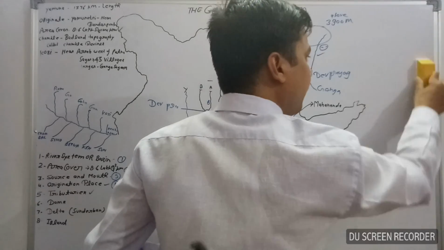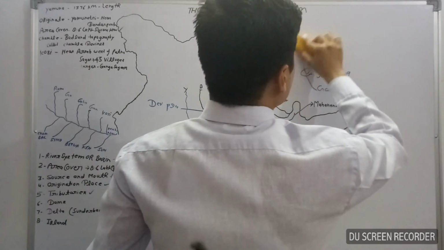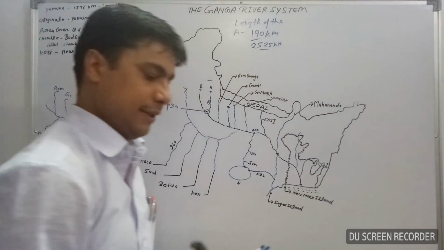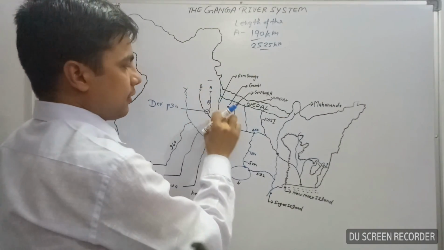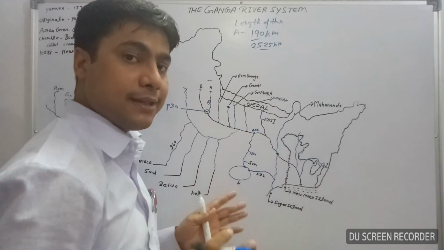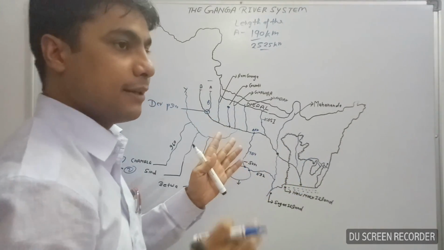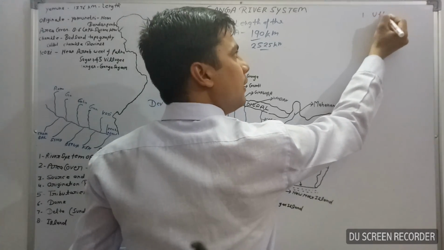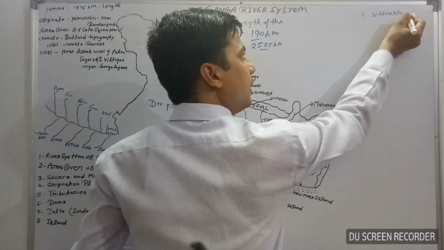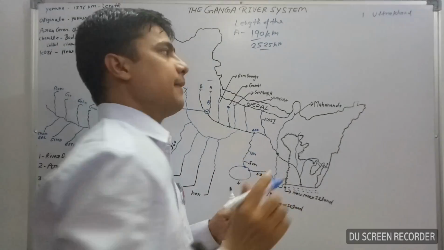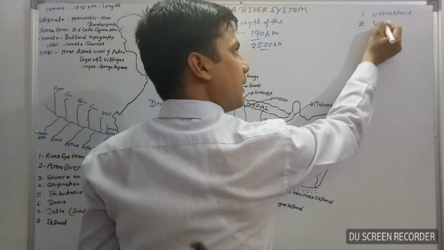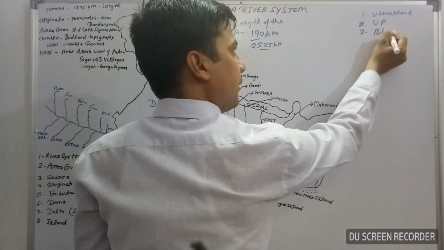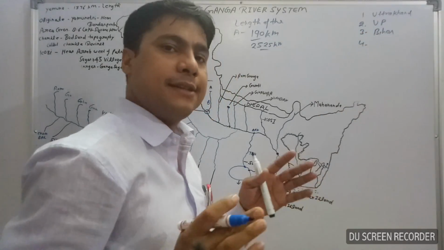And the second important question is this: how many states does the Ganga river cover? It means the Ganga river crosses how many states? At that time you can say the Ganga river covers parts of 5 states. One of them is Uttarakhand. Second, Uttar Pradesh. Third, Bihar. And fourth, part of Jharkhand.